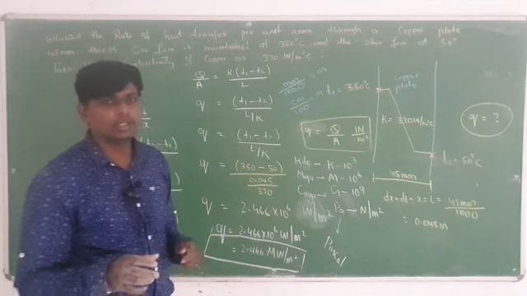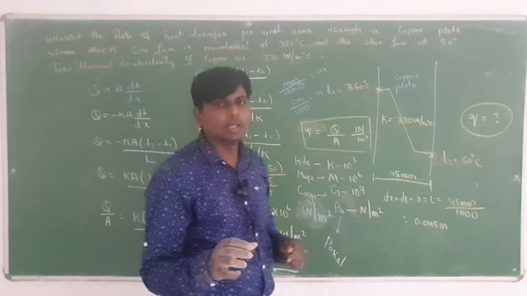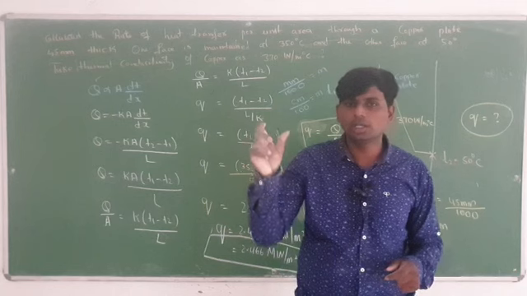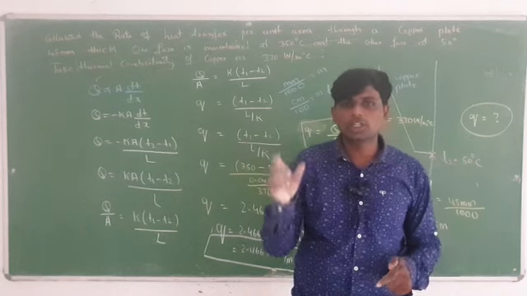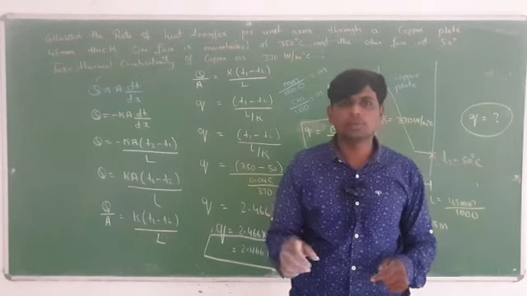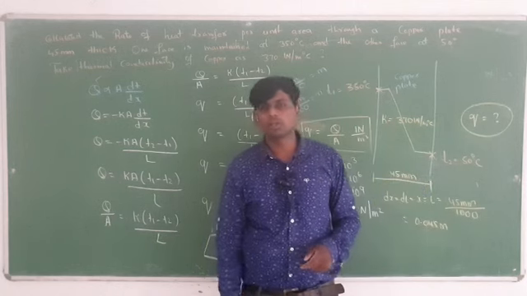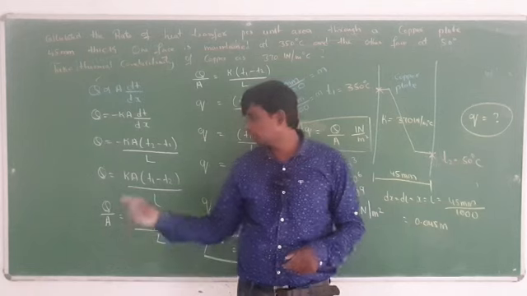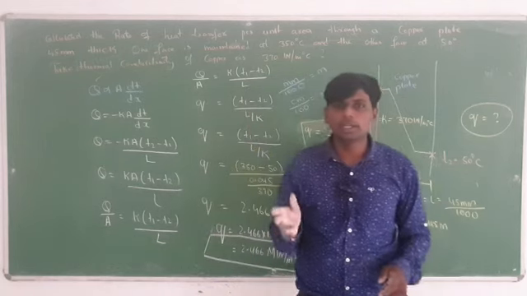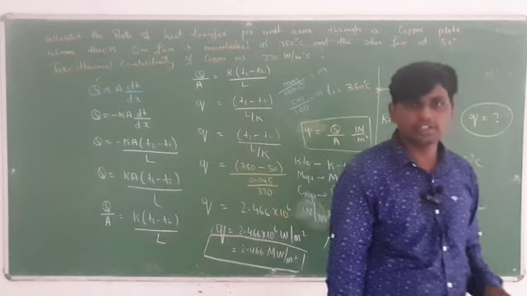Aluminum will be given, stainless iron will be given, and nickel will be given. So, all k values will be available. Water temperatures will be available, copper everything will be available in data book. With the help of data book also you can solve this type of problem, and this formula is also available, no need to derive that one. In next section we will continue.